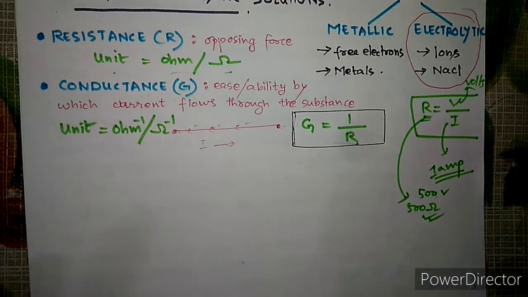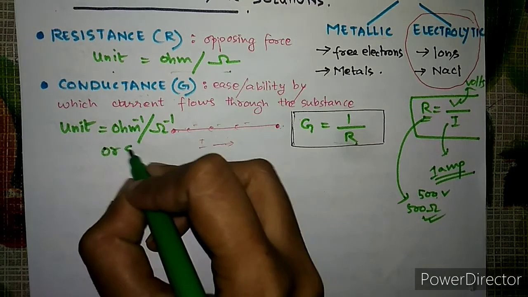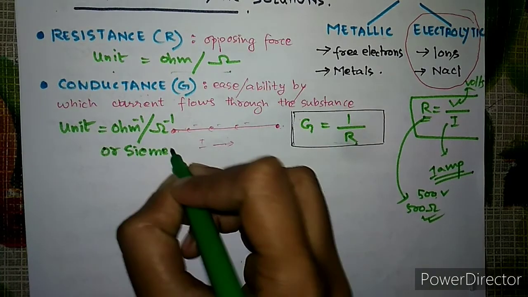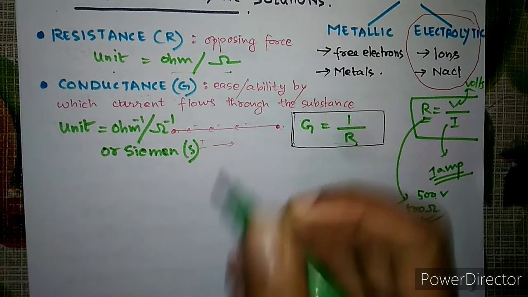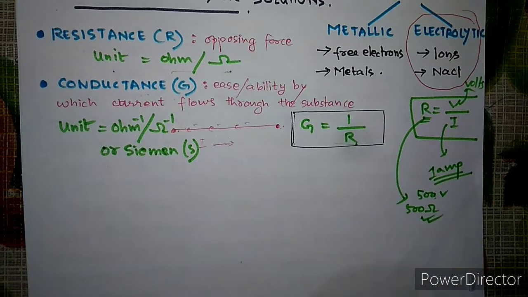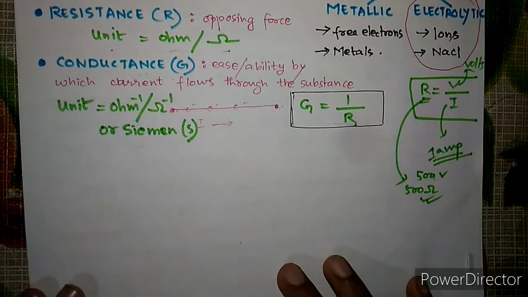Ohm inverse is also known as Siemens. You have to remember capital S. So this is the SI unit. So ohm inverse is also known as Siemens, capital S.